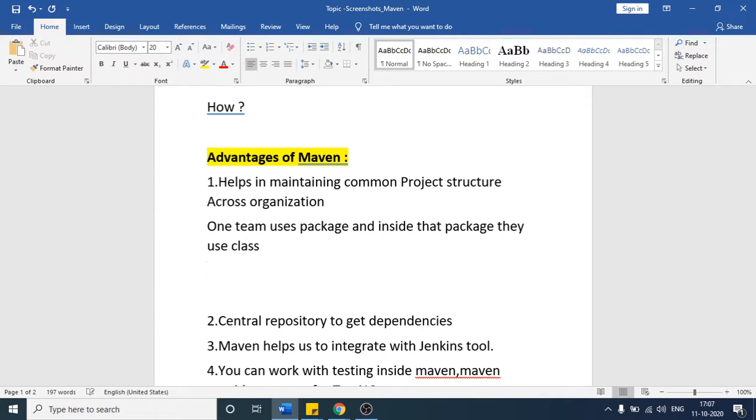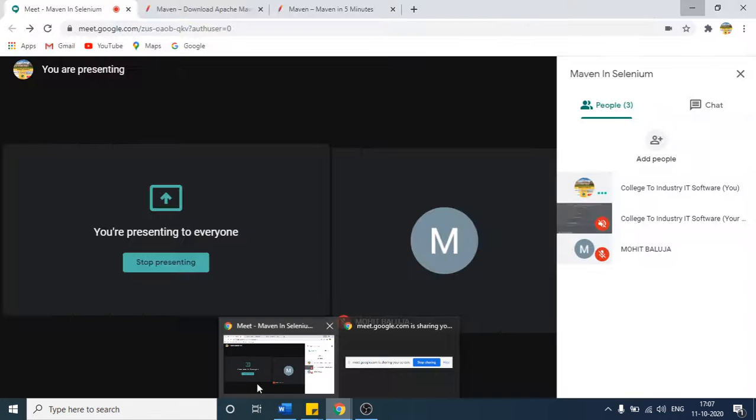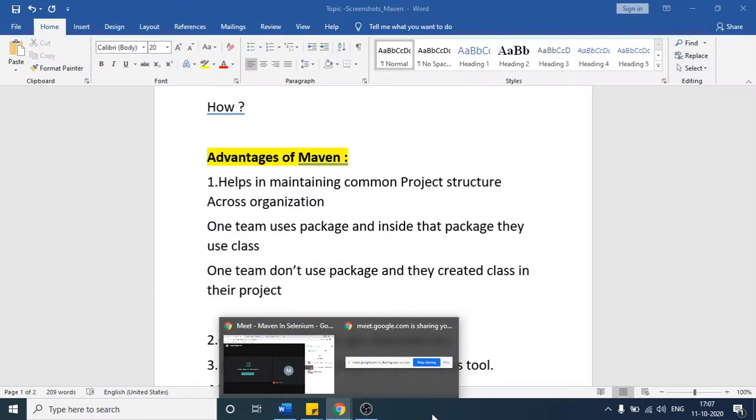But suppose another team doesn't use a package, and they created the class directly in their project. Likewise there can be n number of combinations that teams use. So different teams will use different combinations.